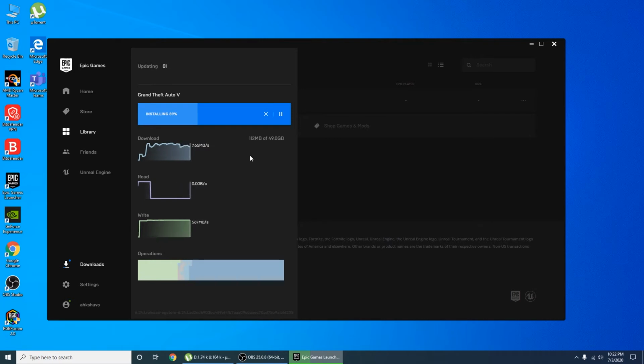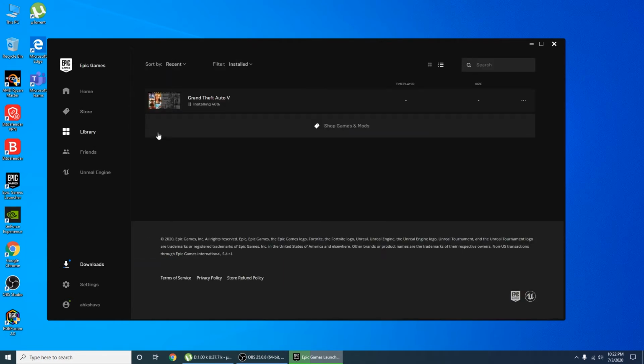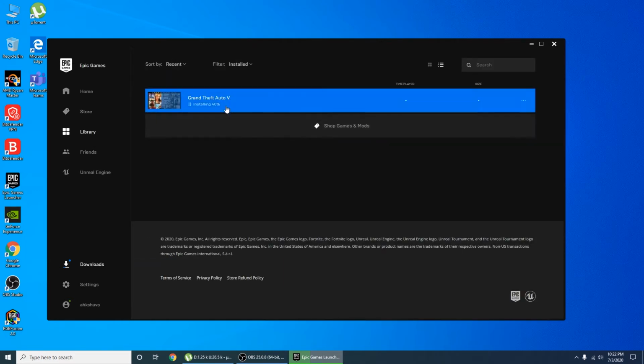But even though it's being downloaded at full speed, what will happen if it's not downloading? So let's get into our library again. Here in the library it's showing it is downloading. Okay, let's say it's not showing that it's downloading. So there is a solution. The solution is very simple and smooth.